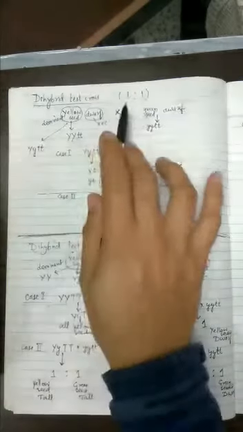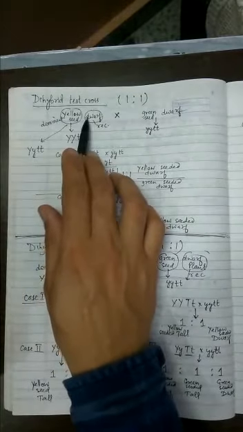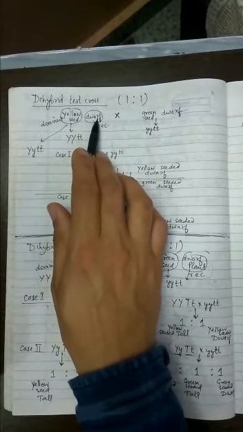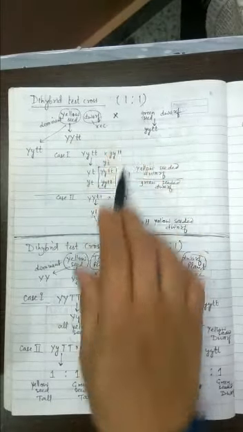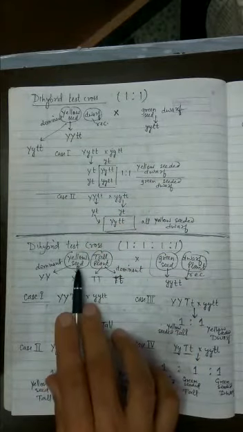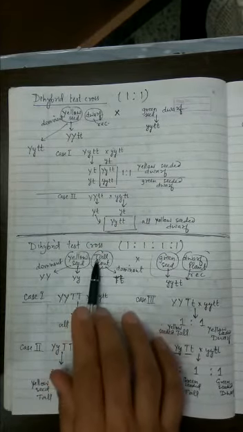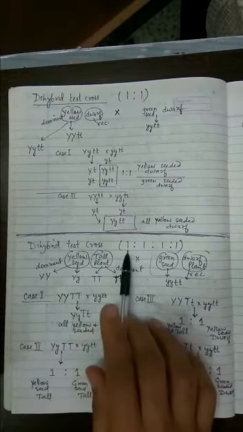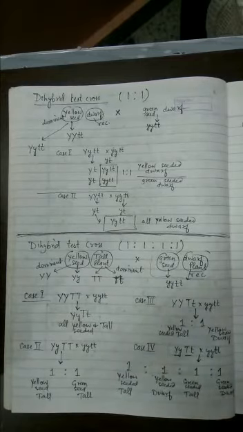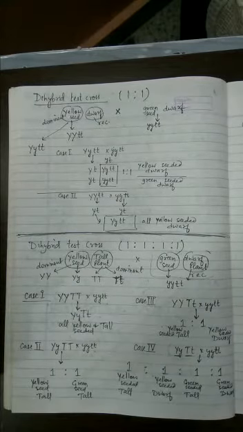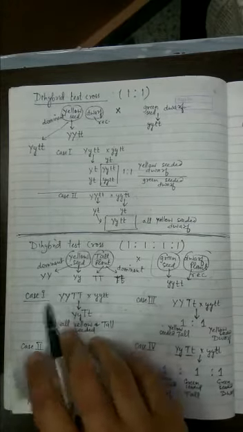So when the ratio comes out to be 1:1, the reason is because though it's a dihybrid individual, one of the characters is recessive. That's why the ratio will come out to be like a monohybrid test ratio. But if the individual is dihybrid and it is in reality heterozygous for both the characters, the ratio would come out to be 1:1:1:1. You are supposed to explain these things in a careful manner and be always careful regarding your capital as well as your small alphabets.